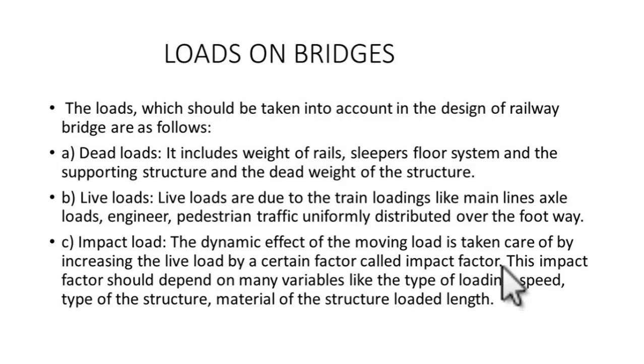Now, what are the loads that are coming up? Loads which should be taken into account in the design of railway bridges are dead loads. It includes the weight of the rails, the sleepers, load system, and the supporting structure and dead weight of the structure. Then there is the live load. What is the live load? Live loads are due to the train loading, like mainline axle load. So this is EUDL, equivalent uniformly distributed load, which is the moving load of the train. And pedestrian traffic, uniformly distributed over the footway. For the footway, you have to take pedestrian traffic as a UDL.